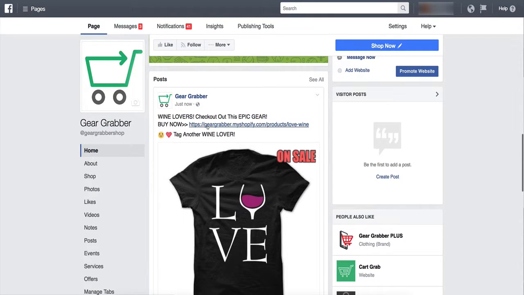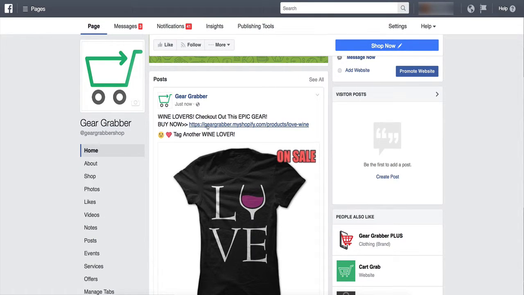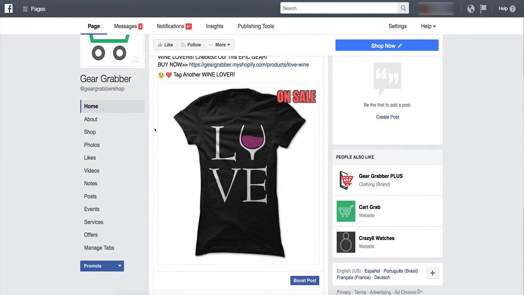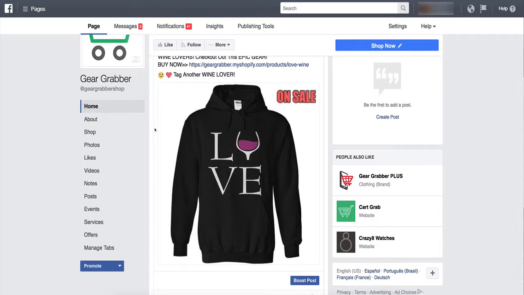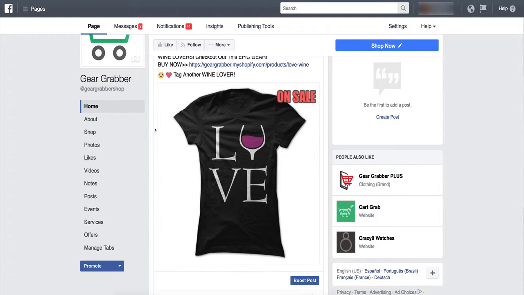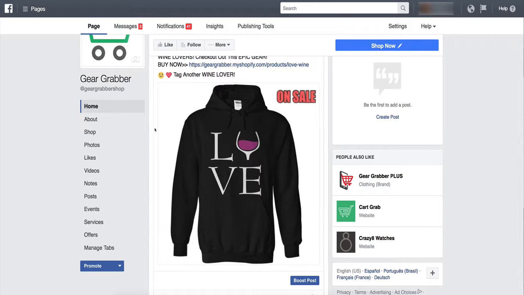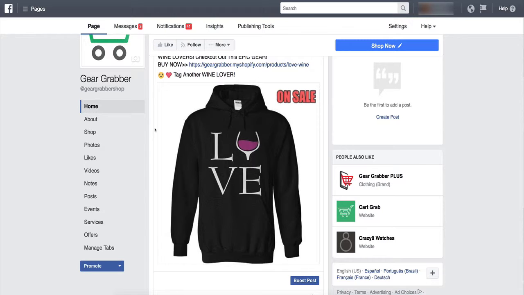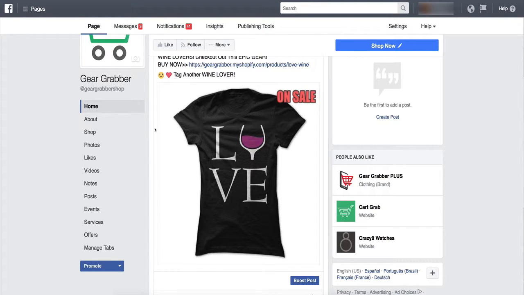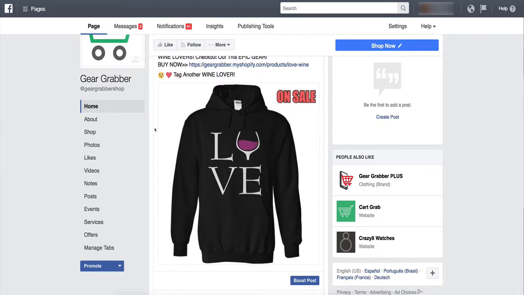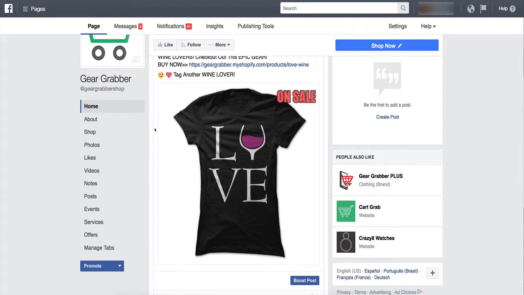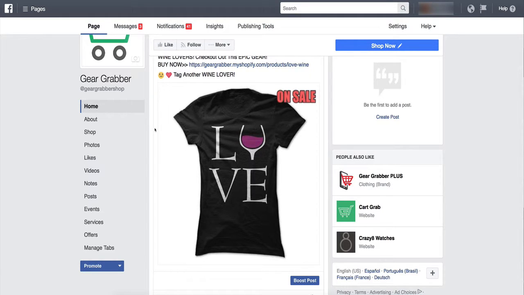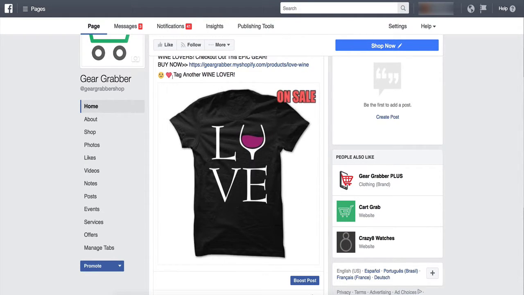Now, if people click on this link, guess where it's going to take them? Directly to buy the shirt on my Shopify store. But more importantly, look how cool this image is. It's huge. It takes up massive amounts of real estate. It shows people that we have different styles, different colors, different variations. This is advanced in a way that it's going to help you create more income because it's going to show people you have more than just one silly t-shirt, right? Or you can do this with your products from AliExpress. If you have different colors or different whatever, you can do whatever you want. It's literally limitless.